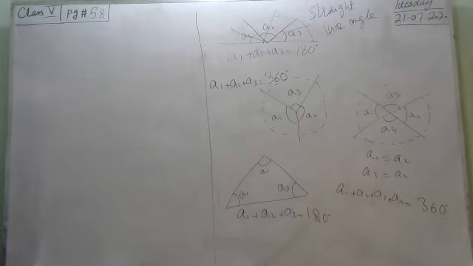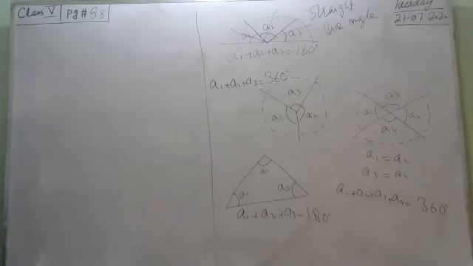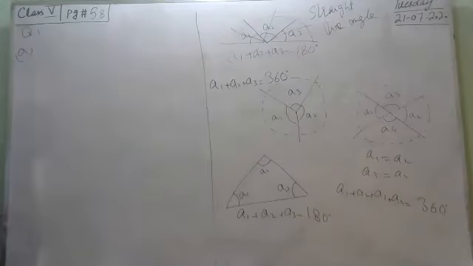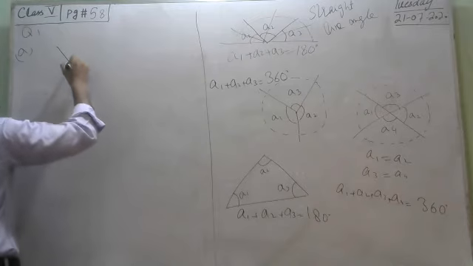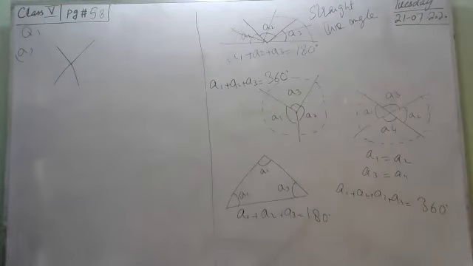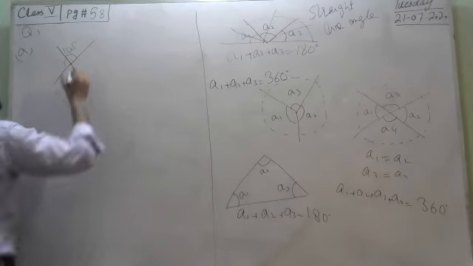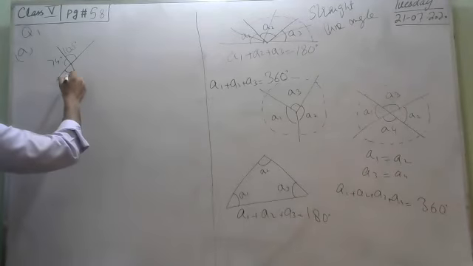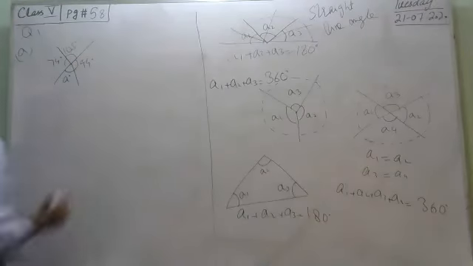Now question number 1, calculate the missing angles without using the protractor. Without using a protractor, we have to find the unknown angle in the given questions. Question number 1, part A. The first one is 105, second is 74 degrees, then 8 degrees, and last is 94 degrees.